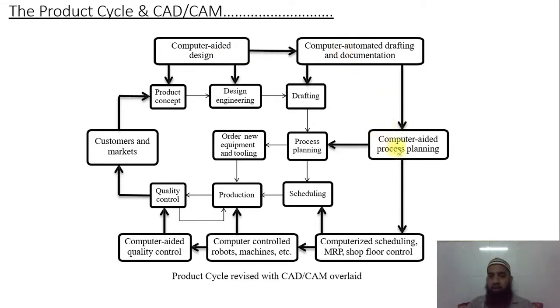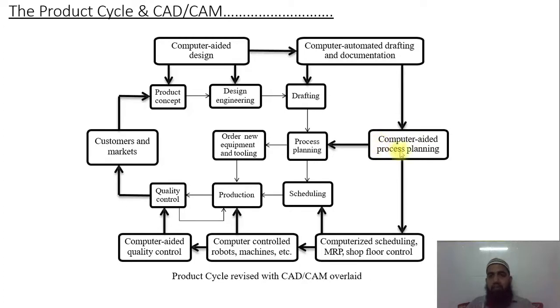If something goes wrong over here, meaning they have designed some product, okay, and the same here, they have done the documentation drafting also. After that, it reaches the process planning. So immediately the process planning officer tells these two departments, this is not possible, or this is possible, or rather, if we modify it a little, then it is possible. We have such kind of discussion in parallel, okay.